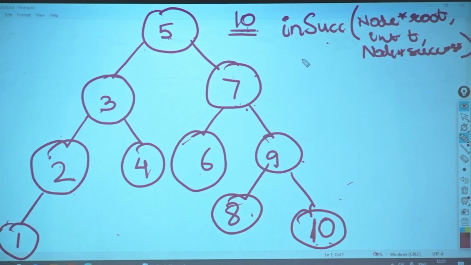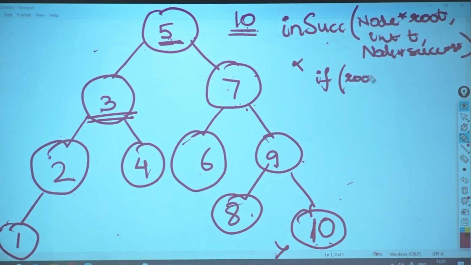Node star successor. Okay. Now here, what is the first thing I should do? Successor is coming as a null for the first time. The node given to me is 3. Okay. What should I write over here for the first time? Should I reach 3 for the first time? Yes or no? So, first time I get this 5. I have to make a decision at 5 where to track 3, on the right hand side or on the left hand side. So what I will check over here, if